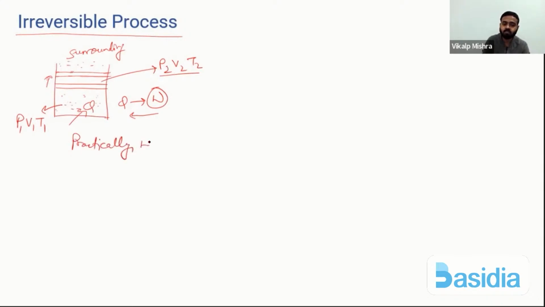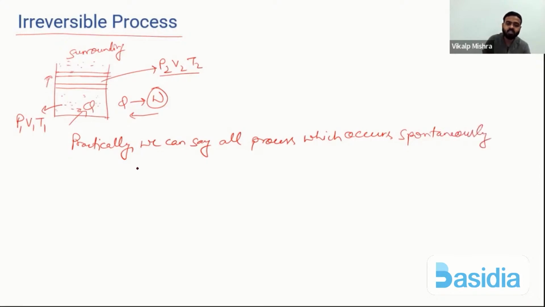So in our daily life, practically we can say all processes which occur spontaneously in nature are irreversible. जितने भी प्रोसेस हमारे नेचर में स्पॉन्टेनियसली, मतलब अपने आप होते हैं, वो इरिवर्सिबल होते हैं.